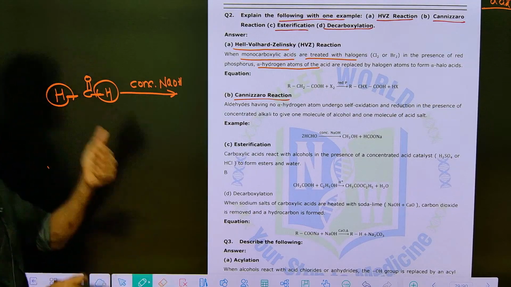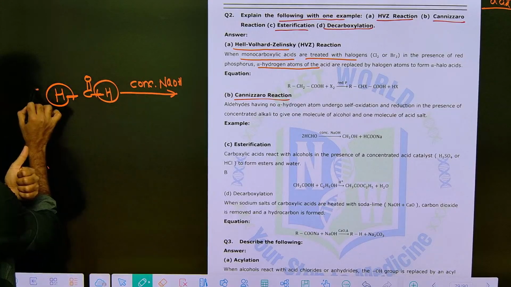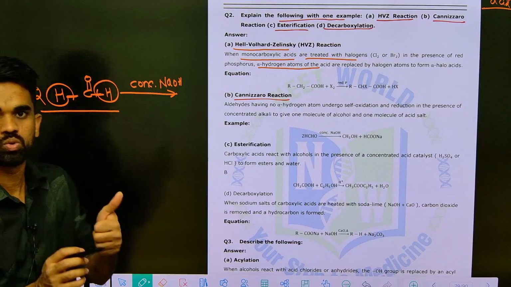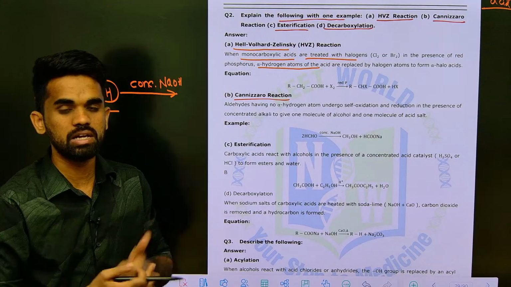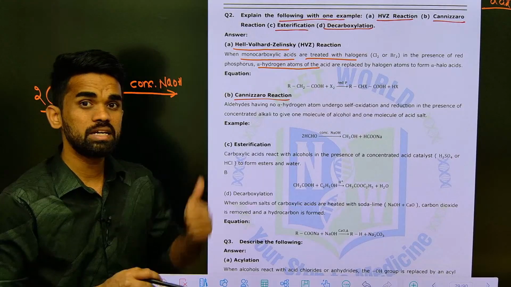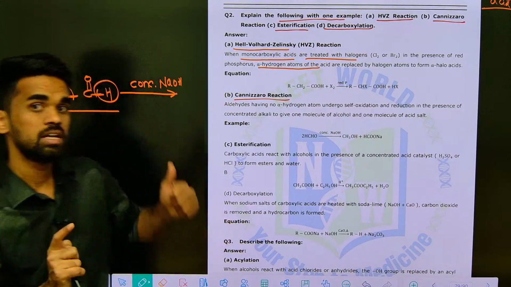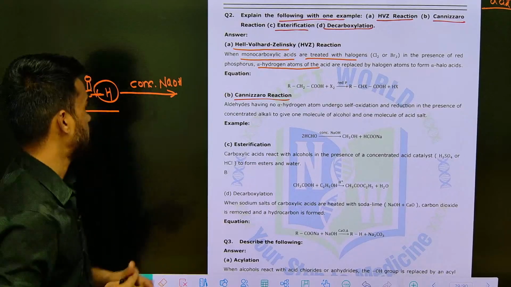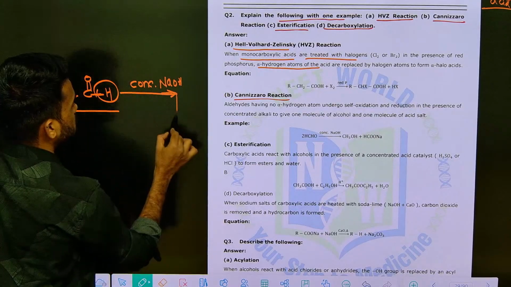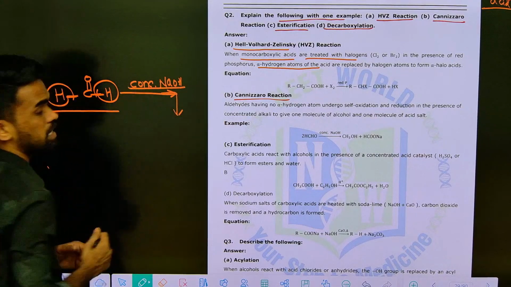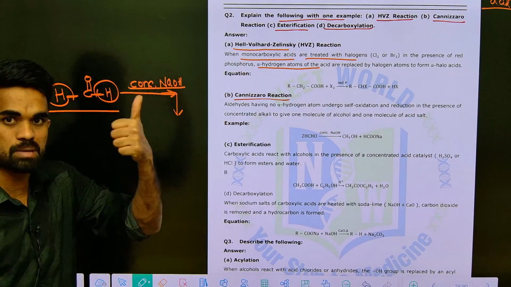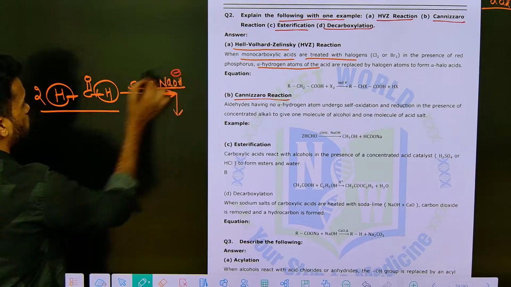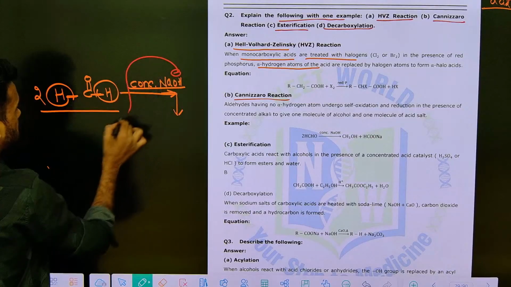See, in aldol condensation, how many carbonyl compounds have we taken? Two compounds. So in Cannizzaro reaction also you need to take two, by default two molecules or two moles. But here there should not be any alpha hydrogens. There we used a dilute base, here you need to use concentrated NaOH. Now what happens here is, this concentrated NaOH acts as a nucleophile. There it was acting as a base, here it acts as a nucleophile. There is no acidic proton now, so directly this OH minus ion will attack here.